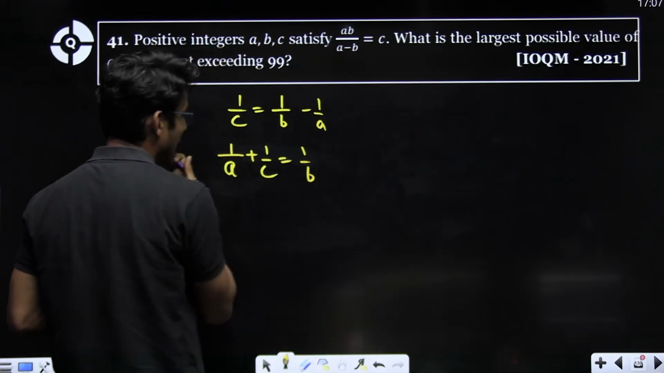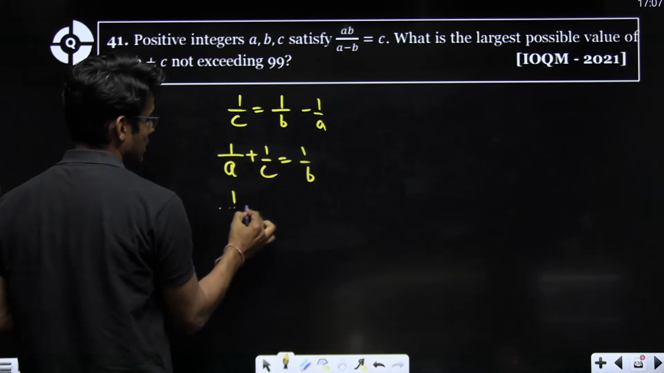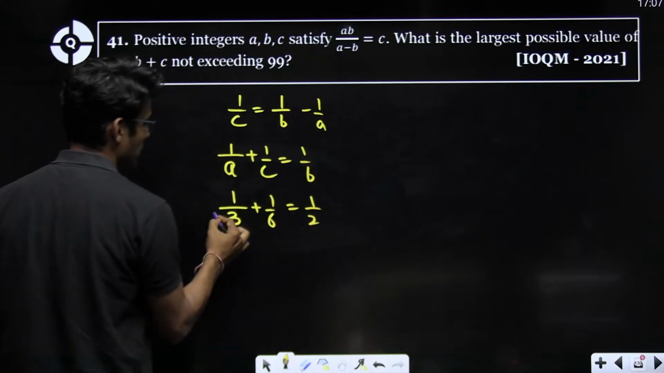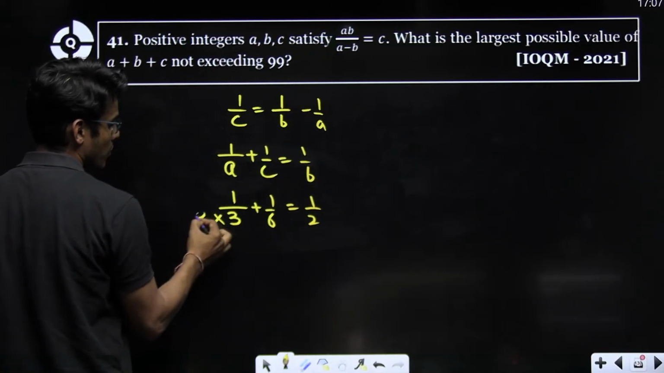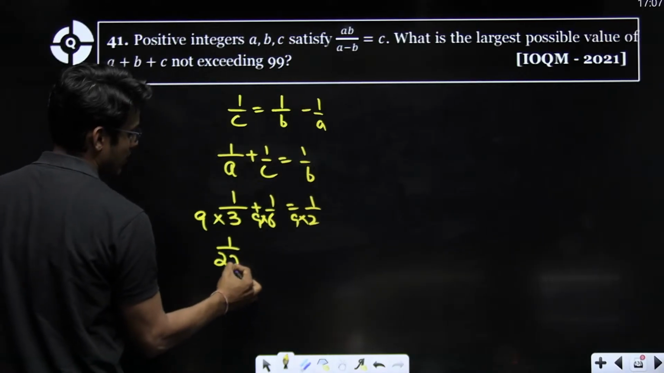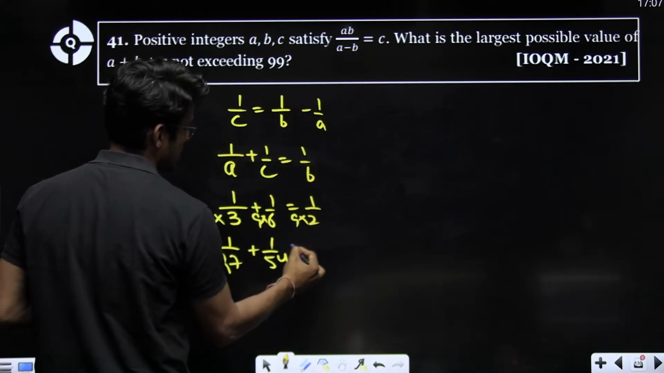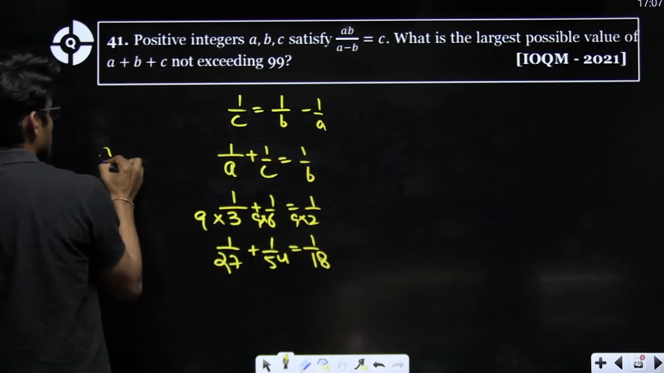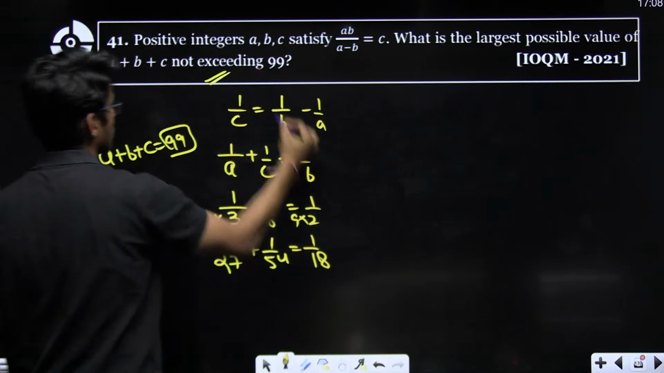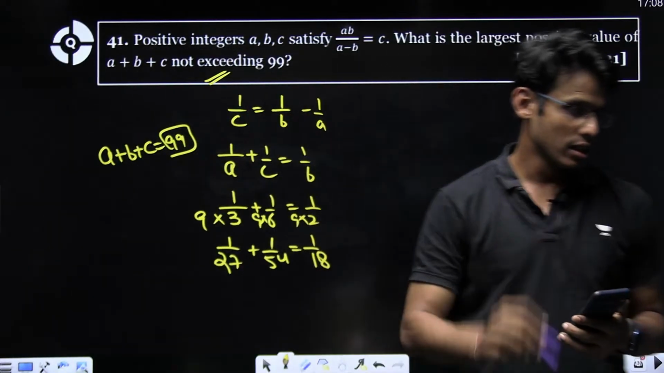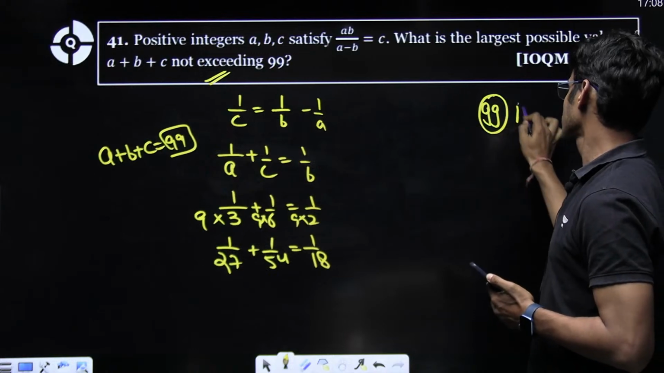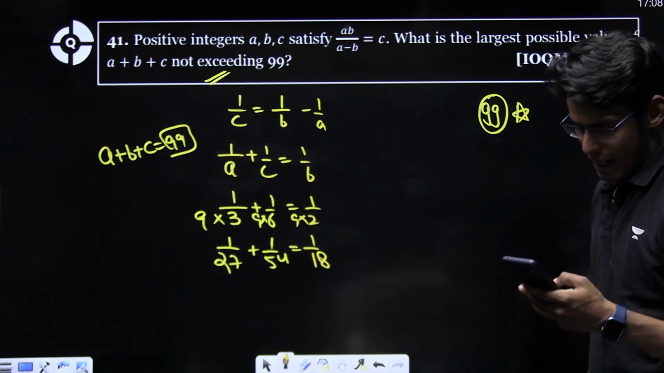Now, I can see here that 1 by 3 plus 1 by 6 is 1 by 2. And that simply I have to multiply. This is 11. I have to multiply it by 9. So what am I getting here? 1 by 27 plus 1 by 54 is equal to 1 by 18. So what is a plus b plus c? It becomes 99, which is the maximum possible value which is allowed. So my answer is 99.